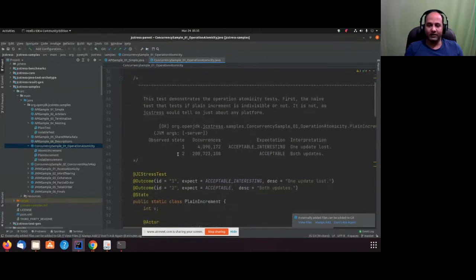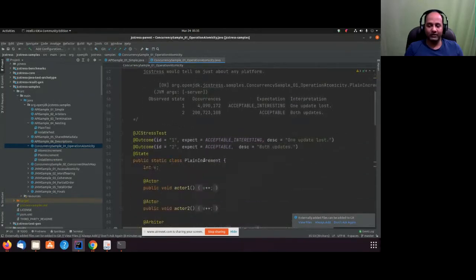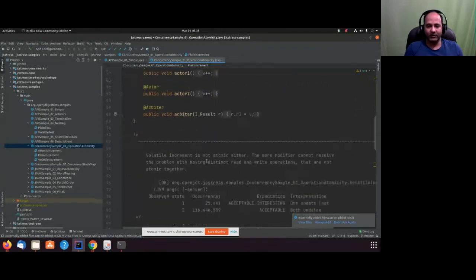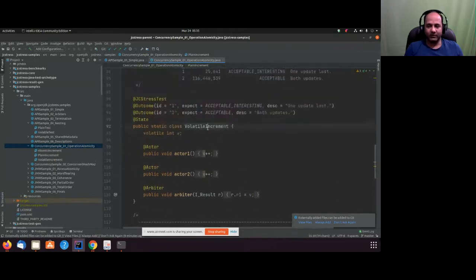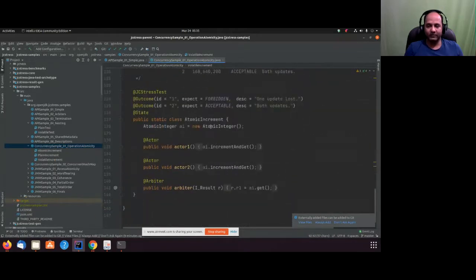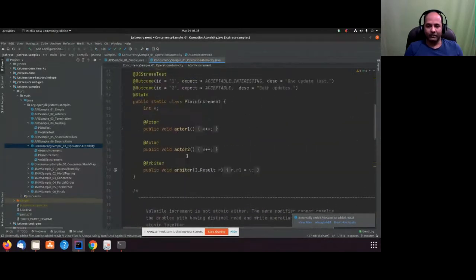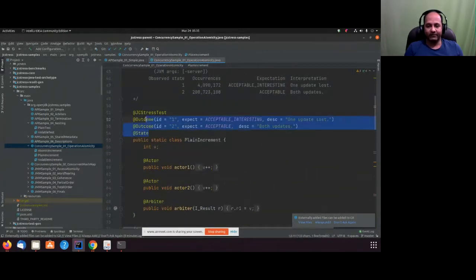It has metadata information on inner classes. So it has 3 inner classes: plain increment, volatile increment, and atomic increment. All of these 3 classes have different metadata.